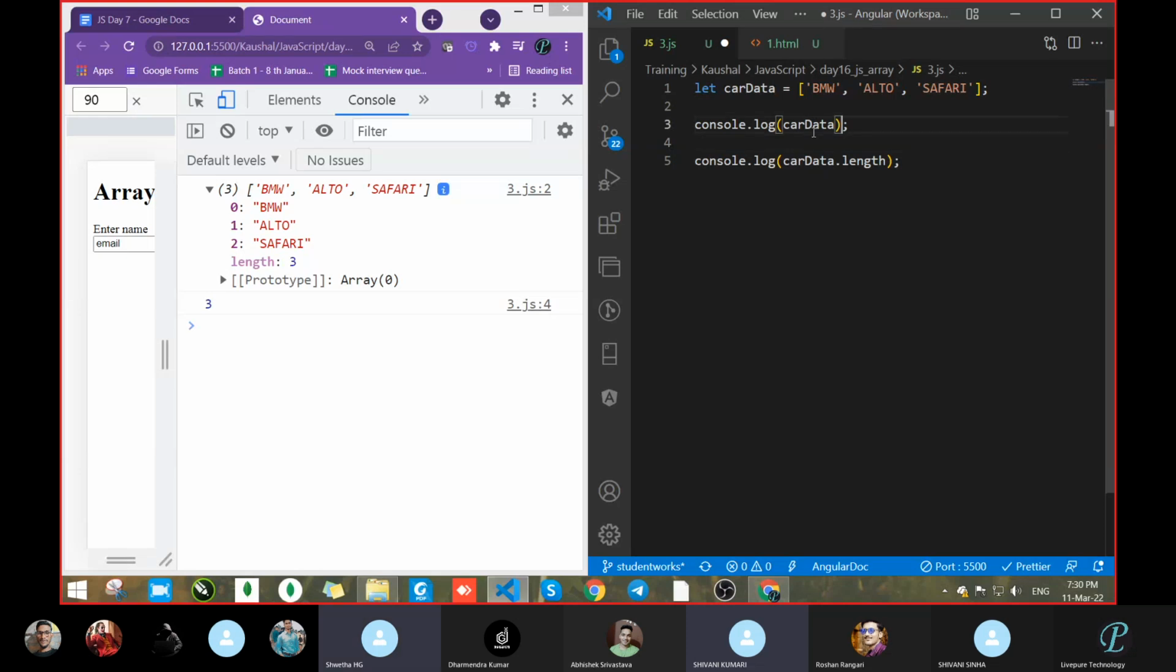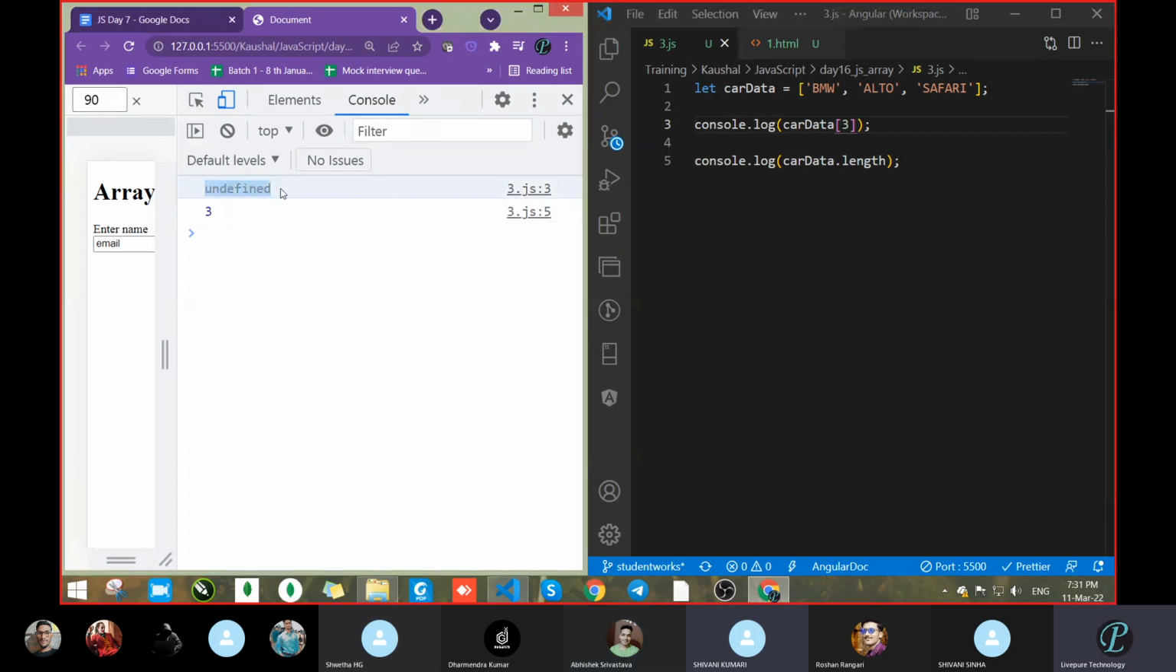Pass the bracket, and pass 3. Who says it is correct or wrong? Sir, it's wrong, we can take 2, sir. We have 0, 1, 2 only, and at the third position there is no data available. So we got undefined. We will pass a 2 instead. Fine, we got the last data.